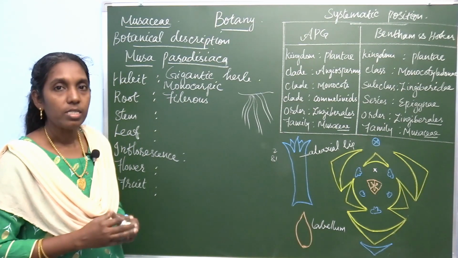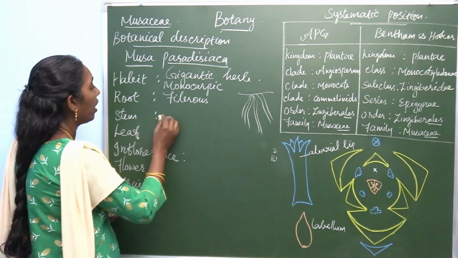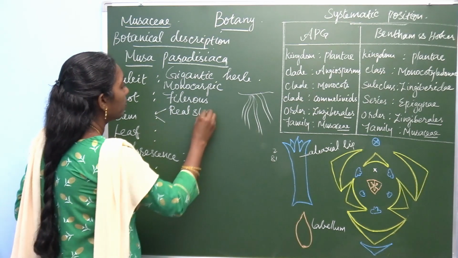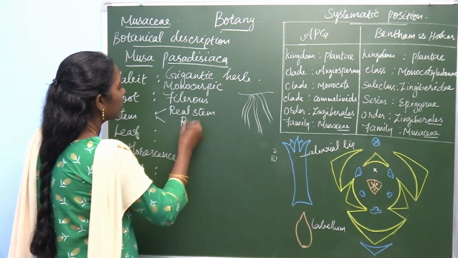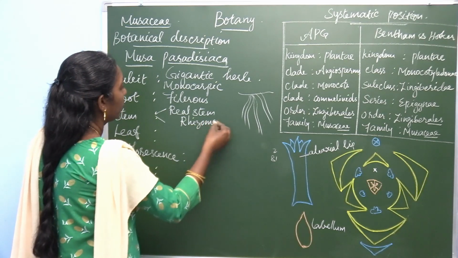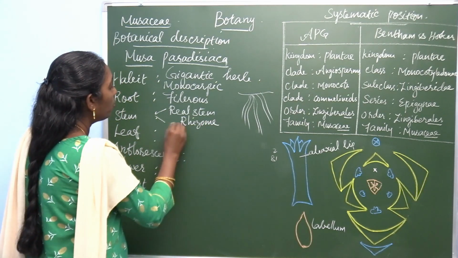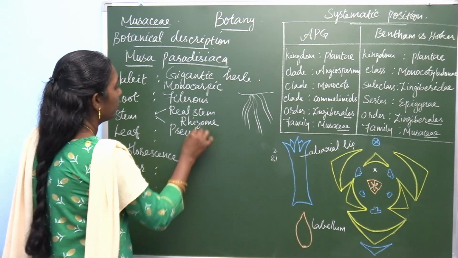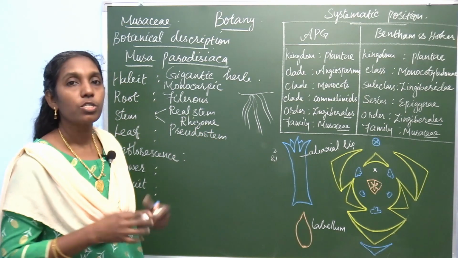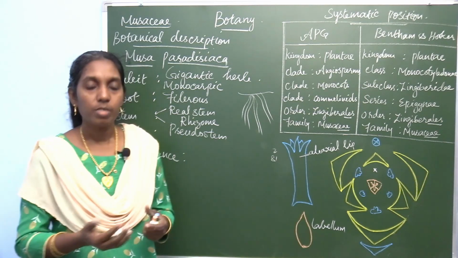One of the stems is the real stem and another one is the pseudostem. The real stem is known as the rhizome, and the other stem is the pseudostem.